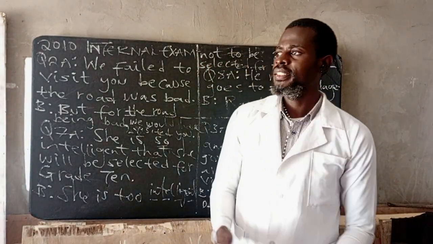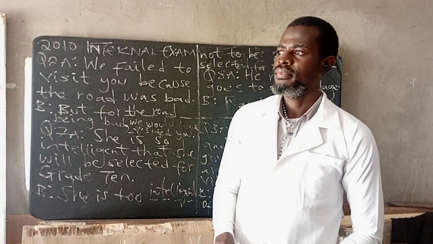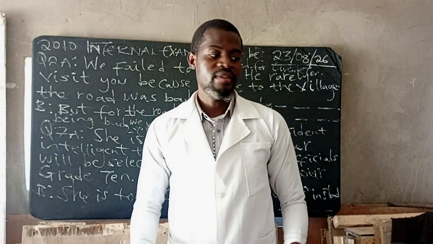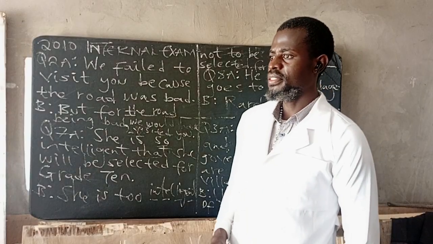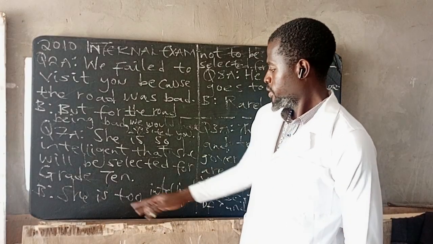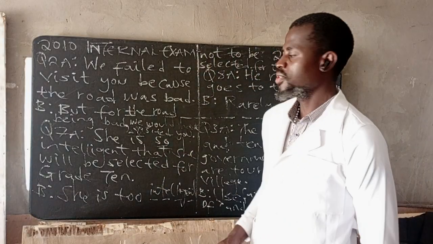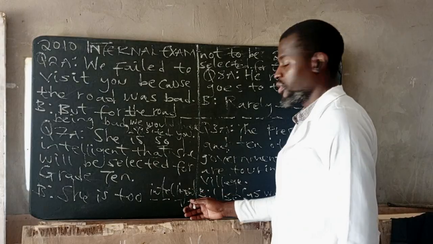Another question that is common that I've seen is, I'm very sick, I must see a doctor. How can I transform this sentence using too? I'm too sick not to see a doctor. That's your answer. I'm too sick not to see a doctor. That's how we answer such questions on results.